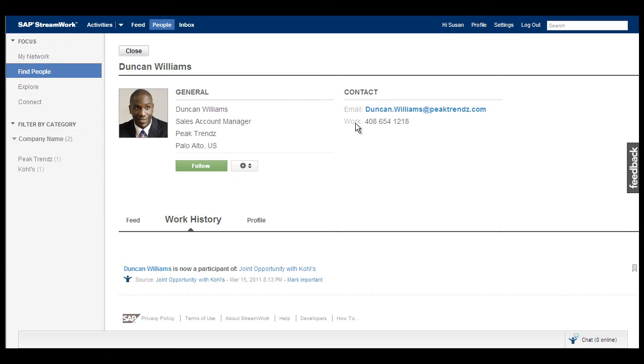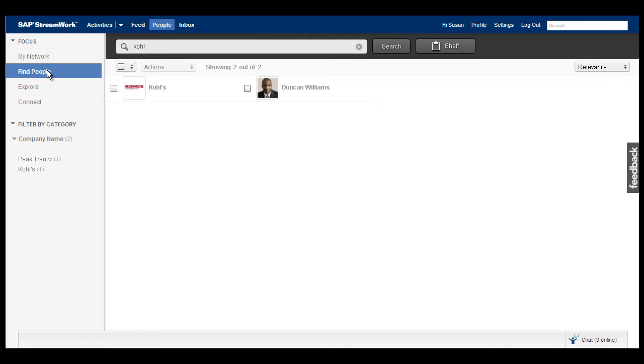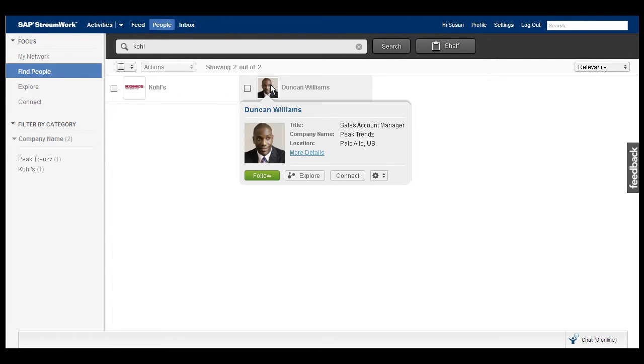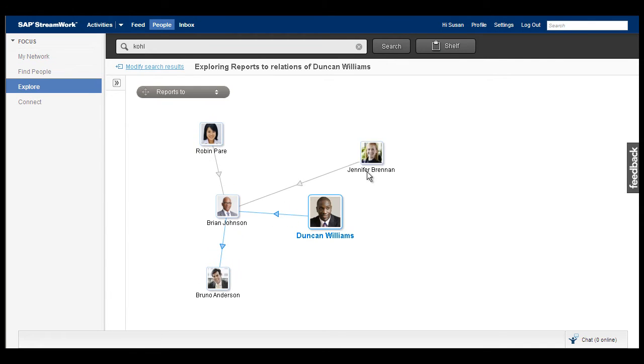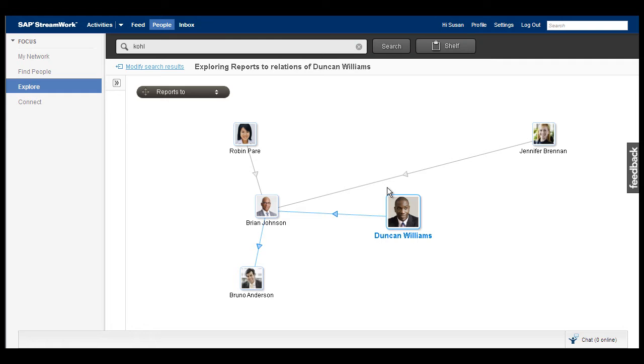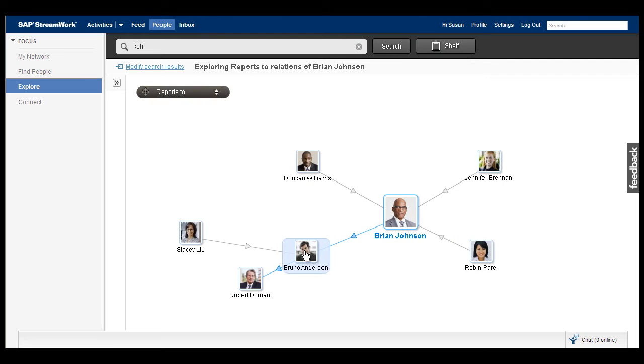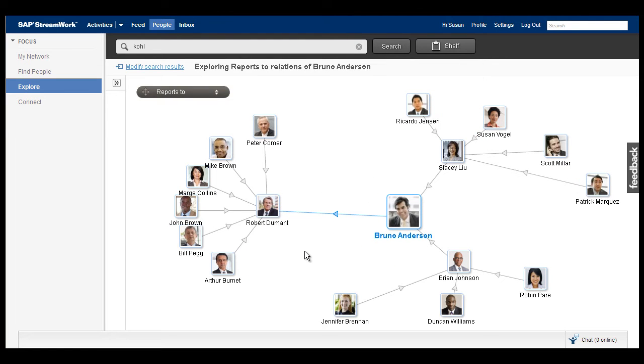Now that I have an idea of Duncan's job description and what he does at the organization, I would like to understand where he fits in the organizational structure and who he works with, to really understand his networks. Duncan is part of several networks. Here we can see his place in the reporting hierarchy of the company. He reports to Brian Johnson, who rolls up to Bruno Anderson. I see that Bruno reports to Robert Dumont, who is the CEO of the company.